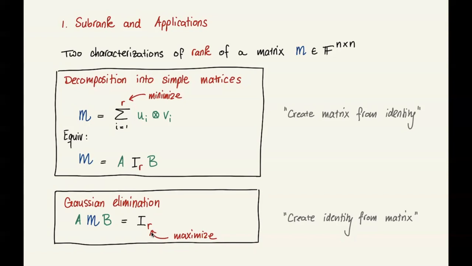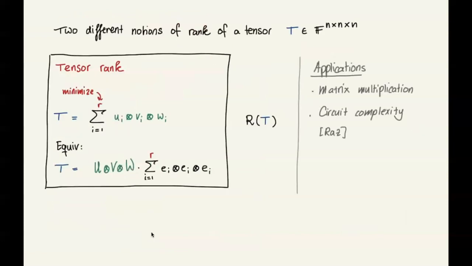Now, for tensors, we can do a similar thing. There are two different notions of rank of a tensor that I want to mention, and they mimic these two notions for matrix rank. The first is the tensor rank. We're given the tensor T, like an n by n by n tensor. The tensor rank you can define as the smallest number R such that I can write T as a sum of R so-called simple tensors.